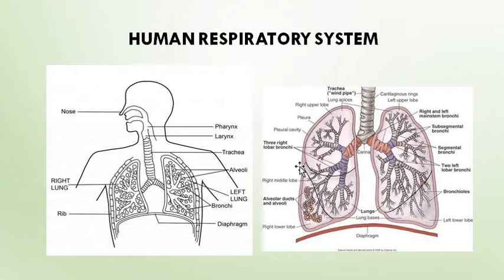This carbon dioxide is received, the red blood cells will give out the oxygen and take in the carbon dioxide, and as a result this blood becomes deoxygenated, or carbon dioxide carrying. This deoxygenated blood from these various body cells will get carried back to the heart by the veins.